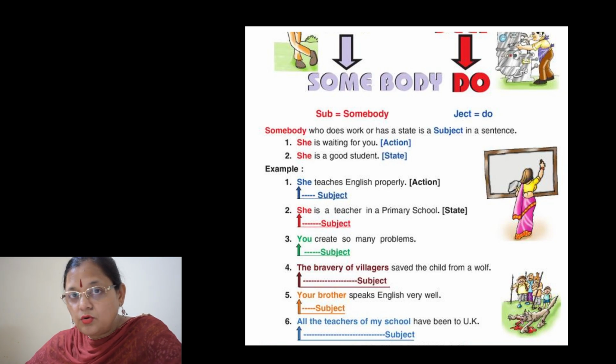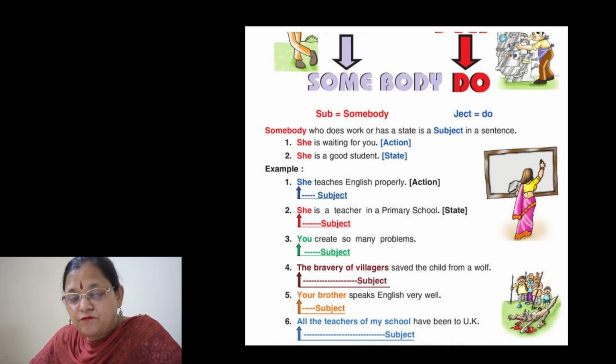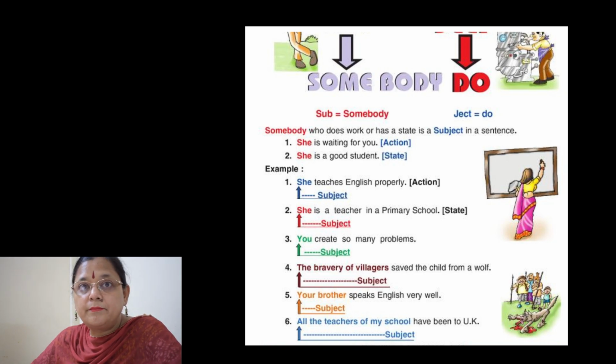Okay, I'll give you one more example. The bravery of villagers saved the child from a wolf. Now here, what is the subject? The bravery of villagers. This whole is the subject. What we are talking about is the bravery of the villagers. Don't make the mistake of telling only the bravery. So the bravery of villagers is the subject and the rest is the predicate.